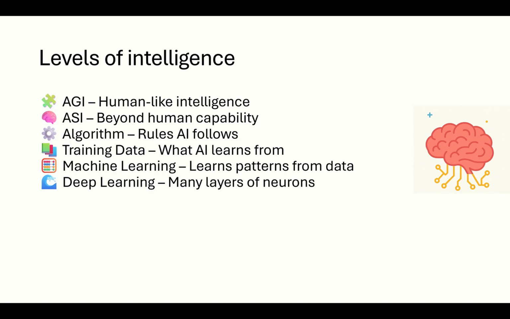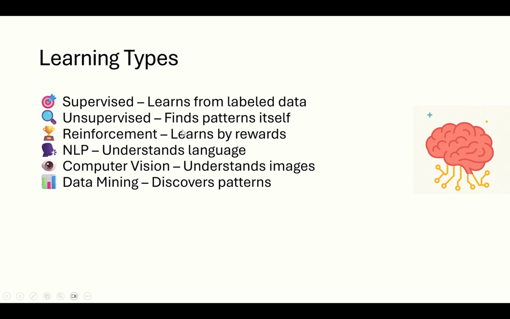An algorithm is just the recipe AI follows. It is the step-by-step instruction that you give to solve a problem. Training data is what we feed AI to learn patterns, just like practice problems before an exam. Machine learning uses data to find those patterns, while deep learning uses layers of artificial neurons to process complex data like images or speech. Let's get into the learning types right now.